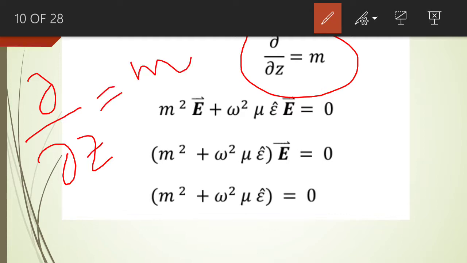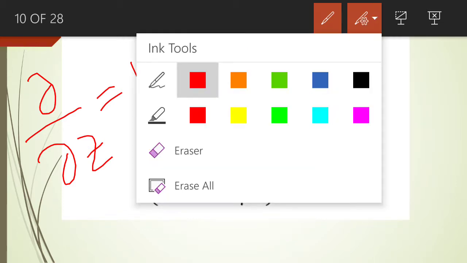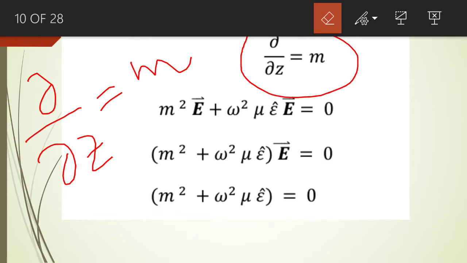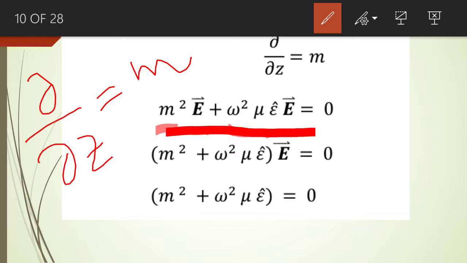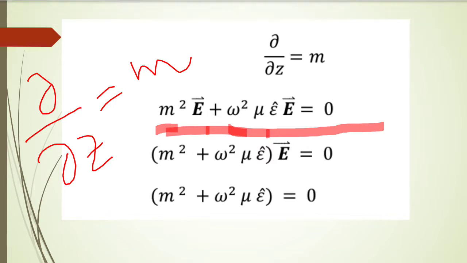So if we replace curly by curly z by m, we get this particular equation. We have m square E plus omega square mu epsilon E which is equal to 0. Okay, so we rearrange this particular equation.